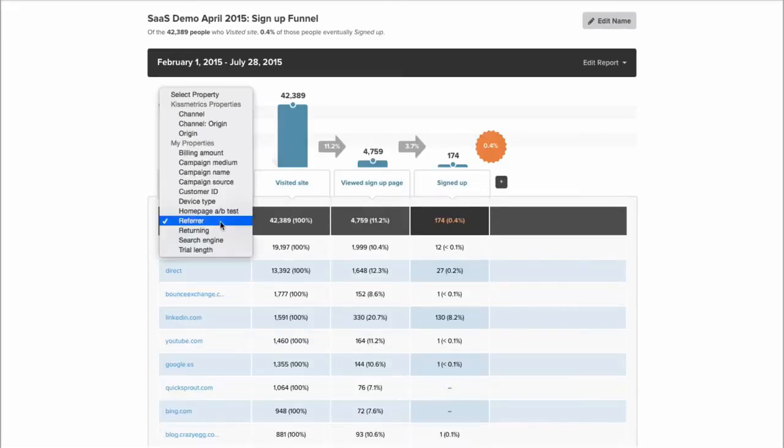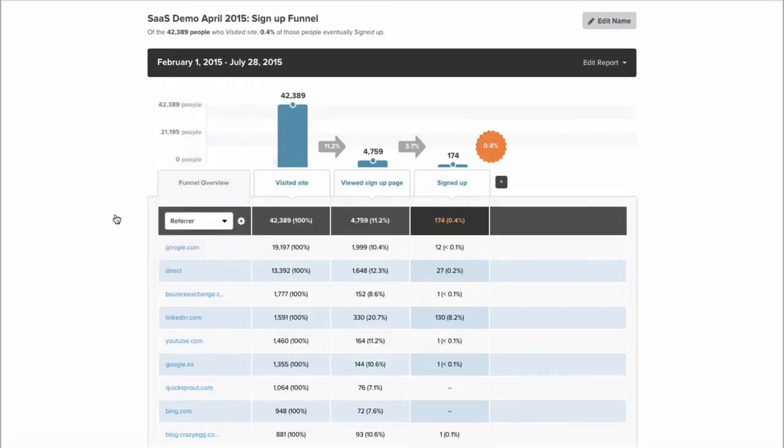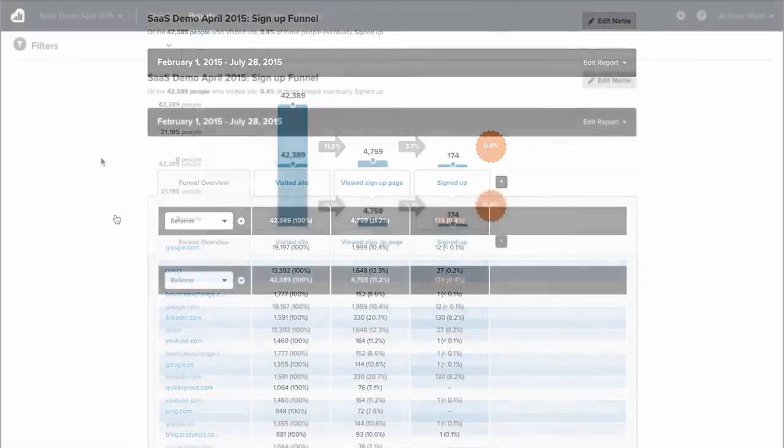We can do this for any of the properties we have in our account. Kissmetrics is automatically going to collect a few of these for you, but you can also set up any custom properties you want. Things like plan name, blog post titles, webinar names, products. We're going to collect things automatically like geographic information, city, country, channel, campaign information. So you can really split up all these reports by basically any segment you want to really understand what's working and what's not.